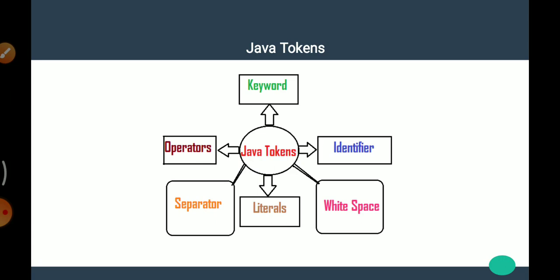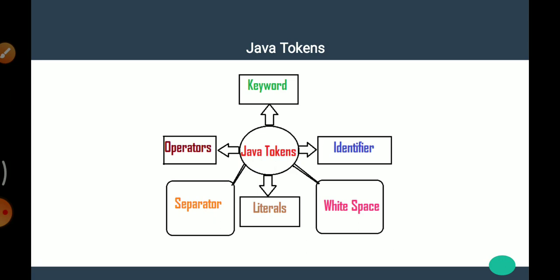What is meant by token? The smallest individual unit in a program is called a token. That means tokens are the smallest individual units in our program. A token has a specific meaning interpreted by the compiler based on the context of its appearance. Tokens supported in Java include keywords, identifiers, white space, literals, separators and operators.